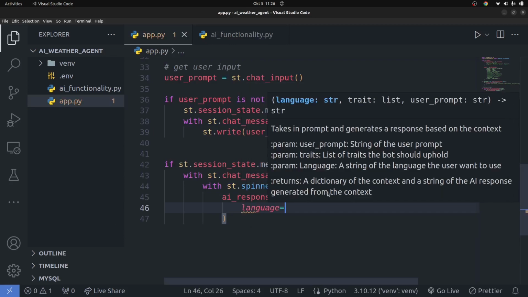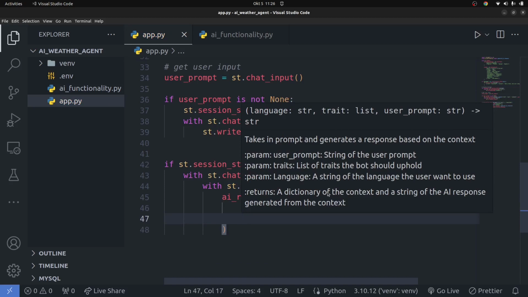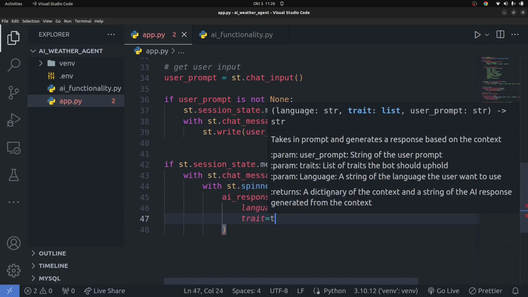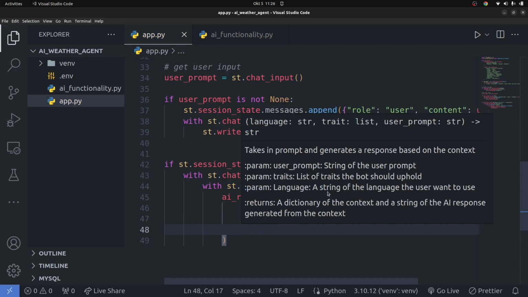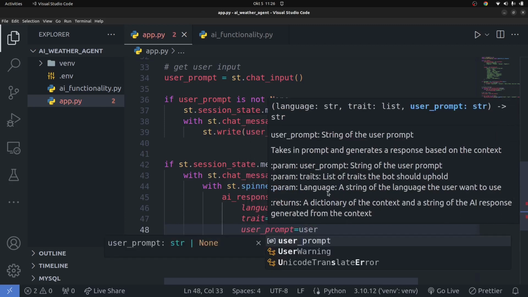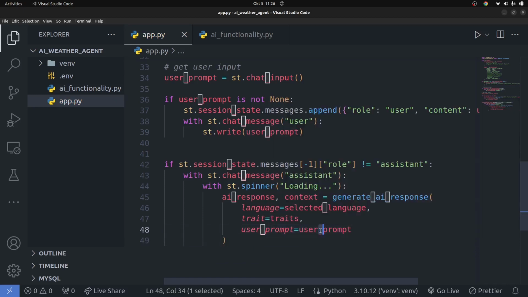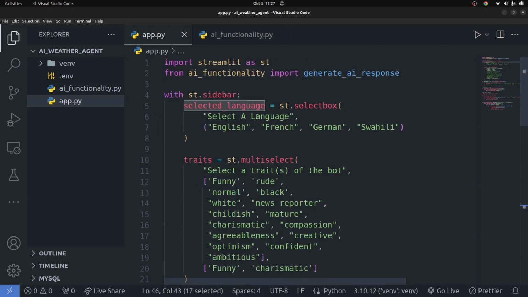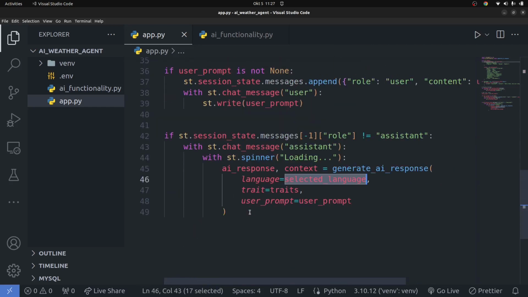So you're passing language, which is going to be equal to the selected language. We're going to pass in the traits, which is going to be equal to the traits, and you're going to pass in the user prompt, which is going to be equal to the user prompt. Okay, so that's all we need to do. So the user prompt, this one right here, the traits, which are this one right here, and then finally we pass in the selected language, which is the language that the user selected.